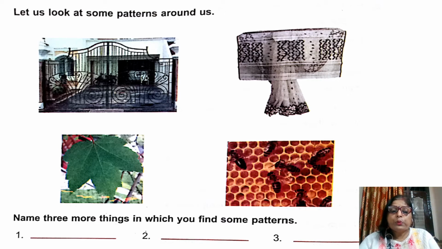Here, one more question is, name three more things in which you find some patterns. It means you have to think where you see different types of patterns and write the names of such things. I think you can think and write it. So all of you do it.